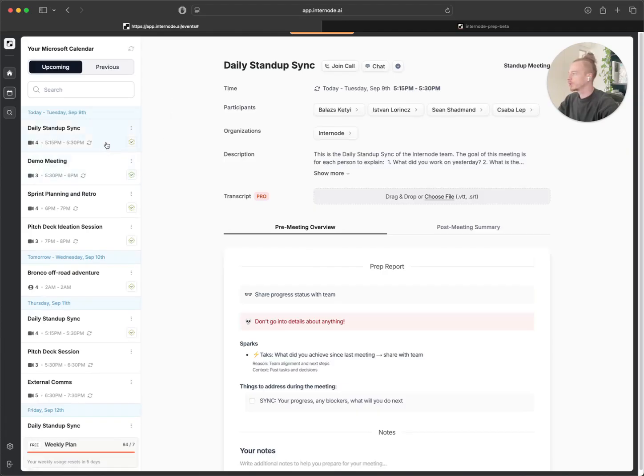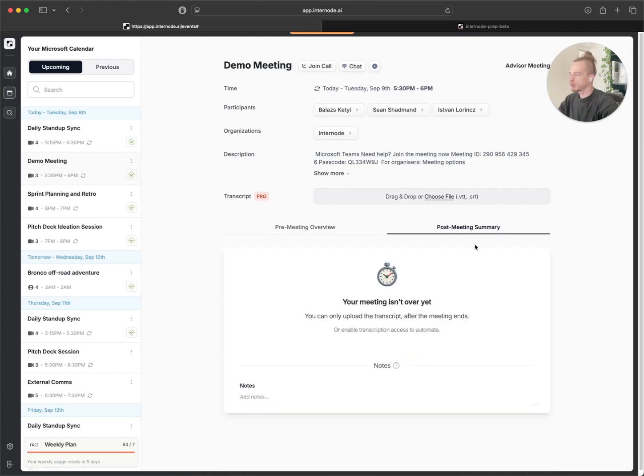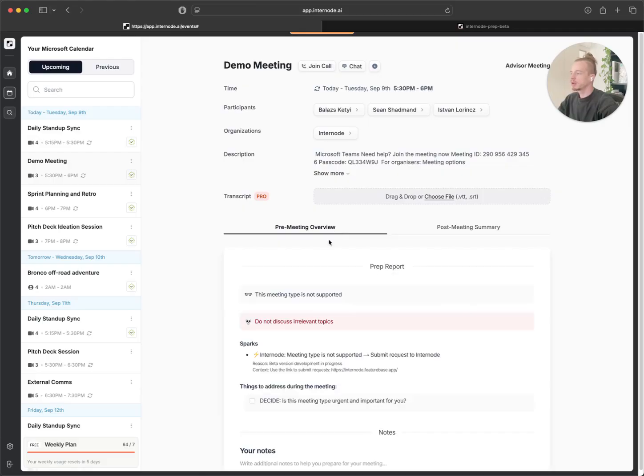Let me check one example, for example, this demo meeting. You can see here that I have the name of the meeting, the time, the list of participants, organizations, and also the description. I can choose freely to check the prep meeting overview or the post-meeting summary. Since this meeting does not have a transcript yet, I wouldn't be able to see a post-meeting summary, but I would be able to show you an example like that also.